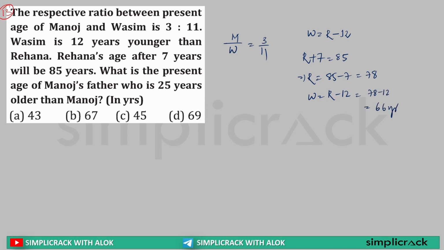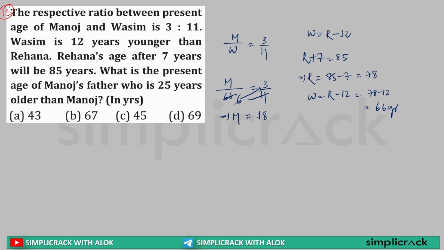Sir, if Wasim's age is 66 years, I can write Manoj's age divided by Wasim's age is equal to 3 by 11. 11 times 6 is 66, so I can write Manoj's age is equal to 6 into 3, that is 18 years. Yes or no? Yes.